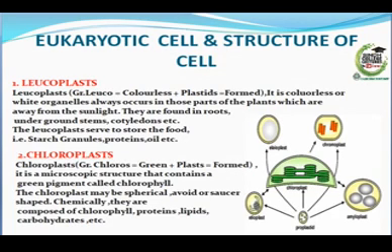Chloroplast. Chloroplast is also derived from the Greek language. Chloros means green, plast means formed. It is a microscopic structure that contains a green pigment called chlorophyll. The chloroplast may be spherical, ovoid, or saucer-shaped. Chemically, they are composed of chlorophyll, proteins, lipids, carbohydrates, etc.